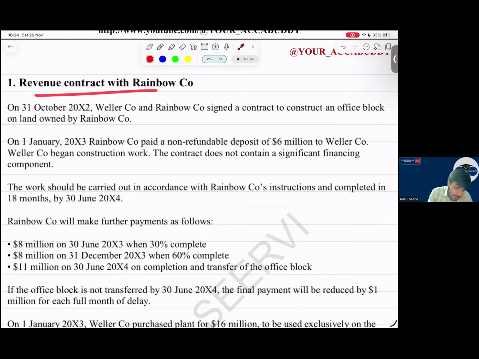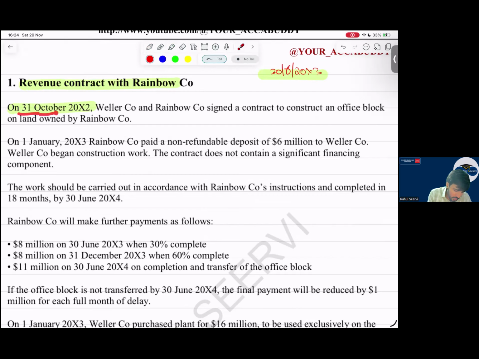Revenue contract with our company. W company has done a revenue contract with R, on 31st October 2000x2. Our year end was 30th June 2000x3. Keep in mind the year end.